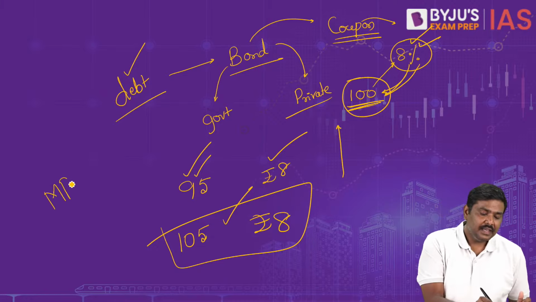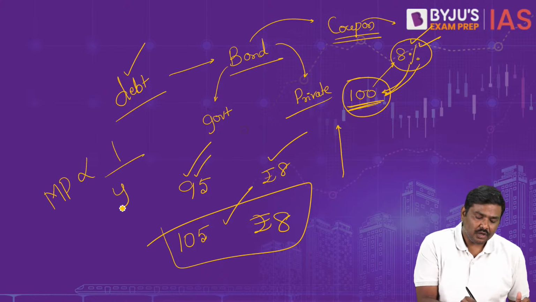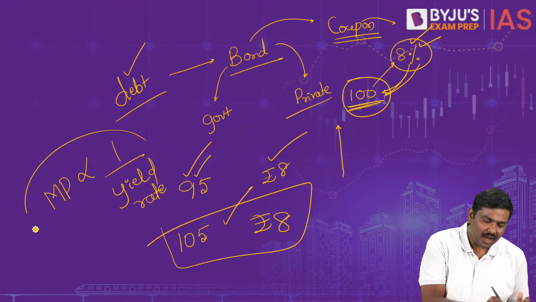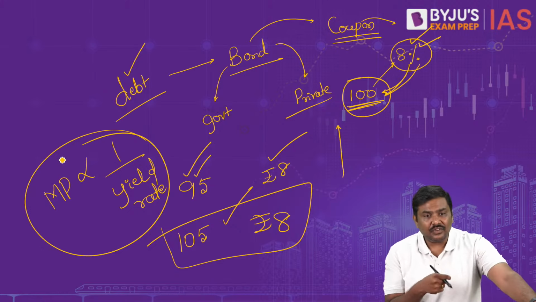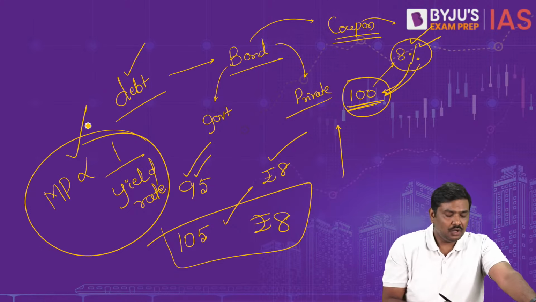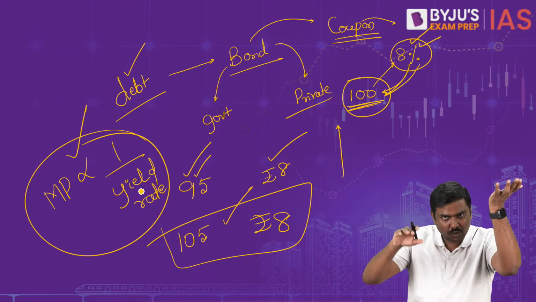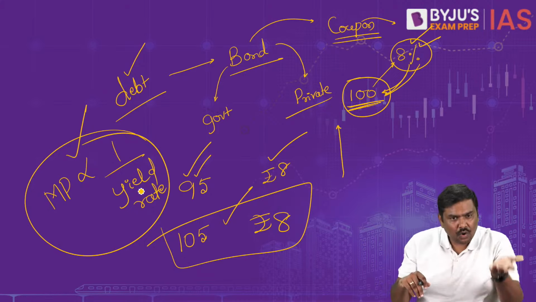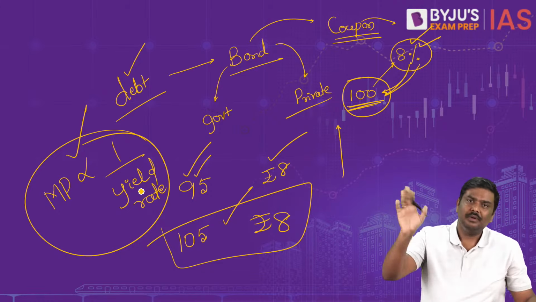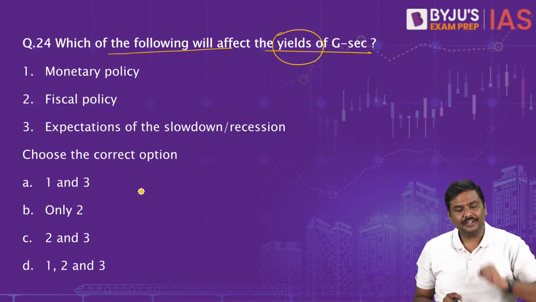Market price is inversely related to yield rate. Please learn this by heart. Market price is inversely related to the yield rate. If the market price goes up, yield rate will go down. If the market prices go down, yield rate will go up. Remember this relation. Now let's start.